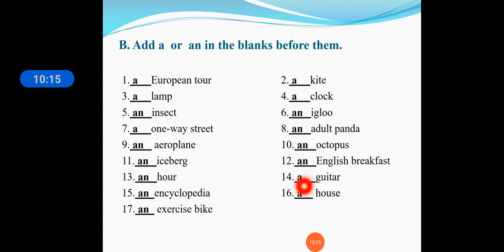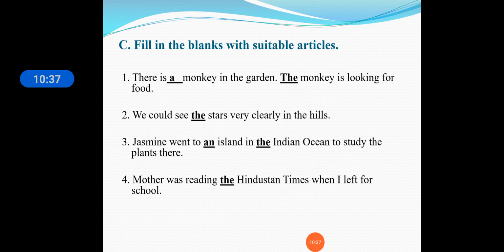A guitar. An encyclopedia, so the E sound is coming. And a house, so here no vowel sound is coming. An exercise, so the E sound is coming. So you have to see the sound and use the articles as per the requirement.